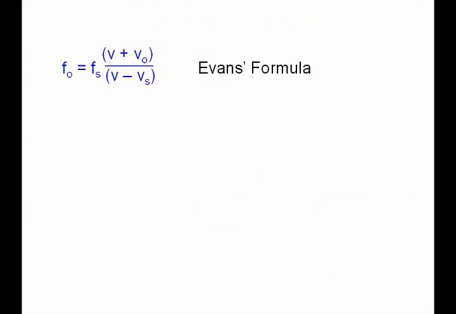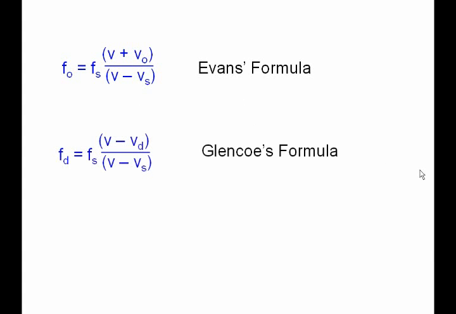All right, so there's a couple things I need to point out here. This is a formula that I've given you. The Glencoe formula is a little bit different. They use the letter D for detector instead of observer, but they also have a different sign in the top of their formula, and it's because they're using a different sign convention. I would like you to do the problems my way because my sign convention is going to come up in some future problems in a different chapter with a different topic, and if you've already learned my sign convention, then it'll make those other problems easier.